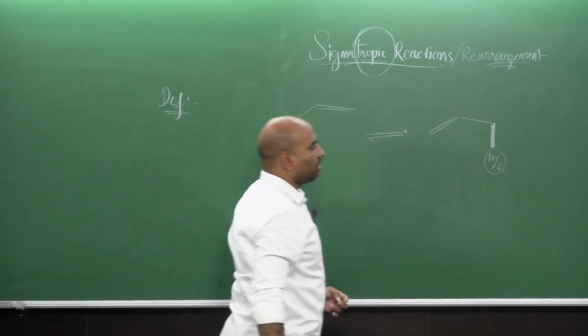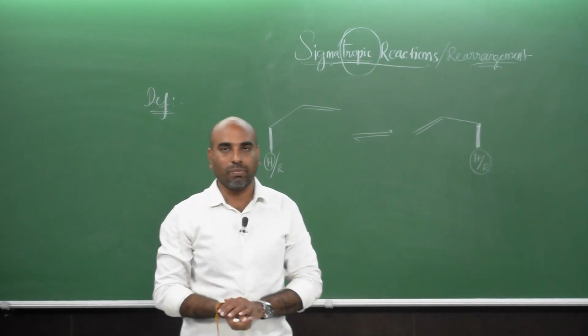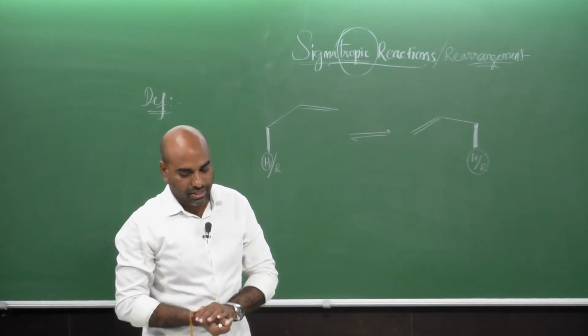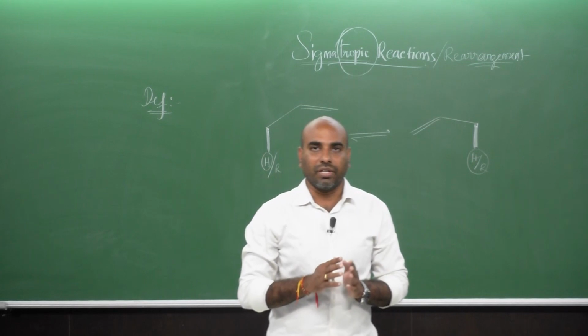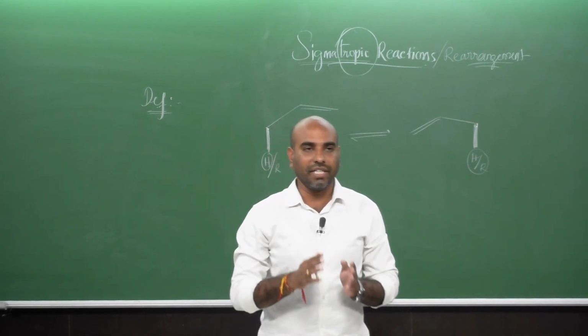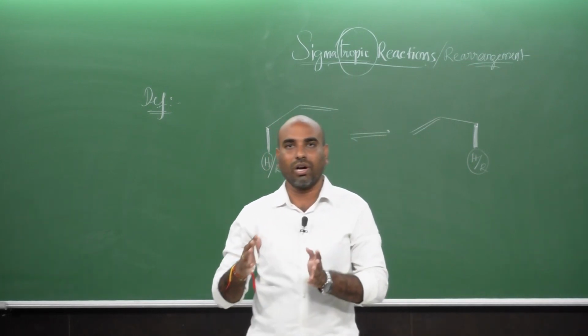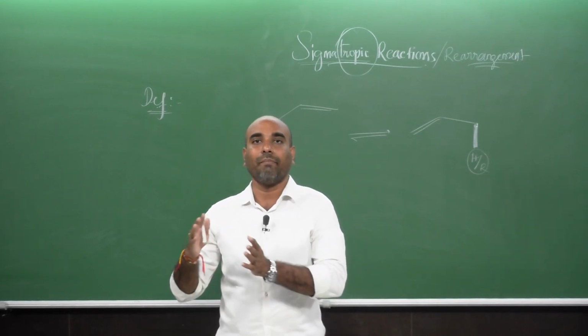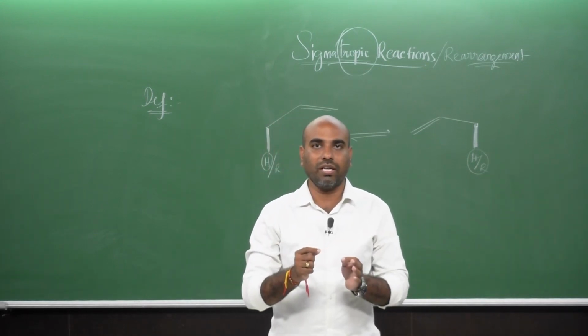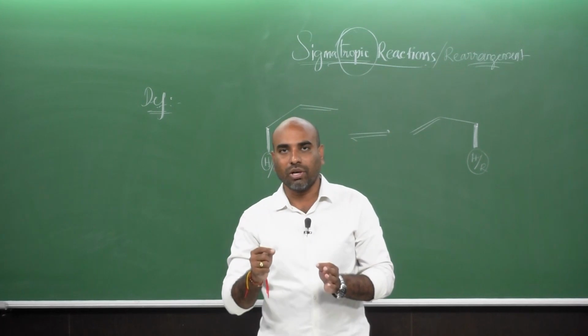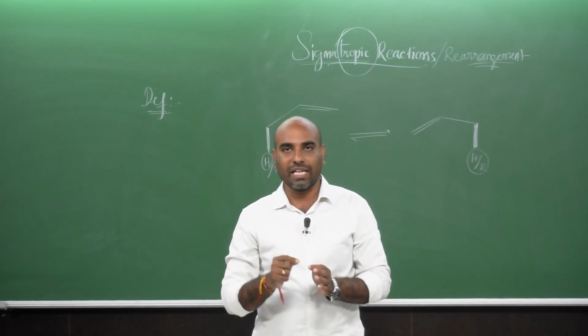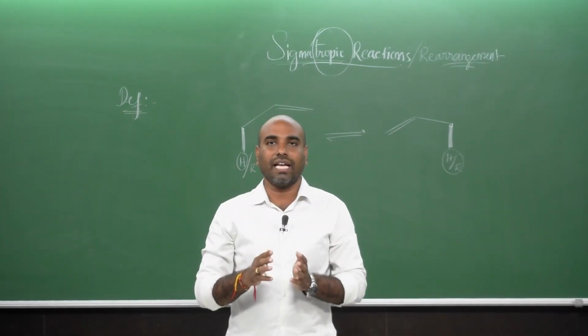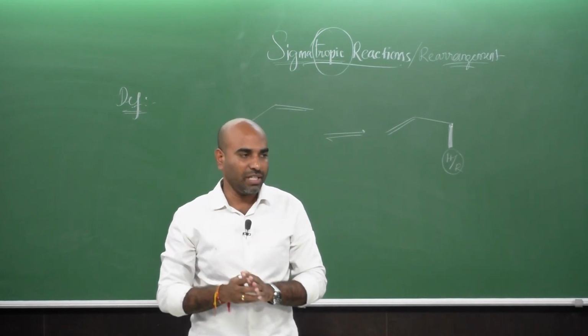This is nothing but a sigmatropic rearrangement reaction. In a proper way, sigmatropic rearrangement is defined as the reactions which involve the breaking of a sigma bond and migration of that particular sigma bond, either with or without the groups or atoms attached to it.